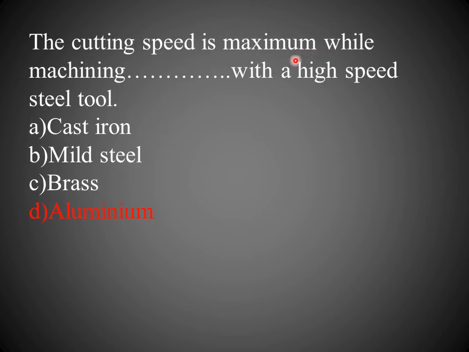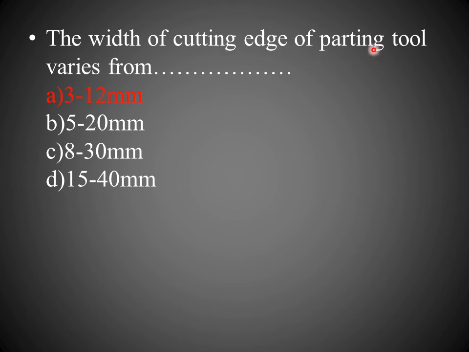The cutting speed is maximum while machining this with a high speed steel tool. The cutting speed is maximum for a ductile material such as aluminium. The width of the cutting edge of a parting tool varies from 3 to 12 mm. It is the standard value, 3 to 12 mm.